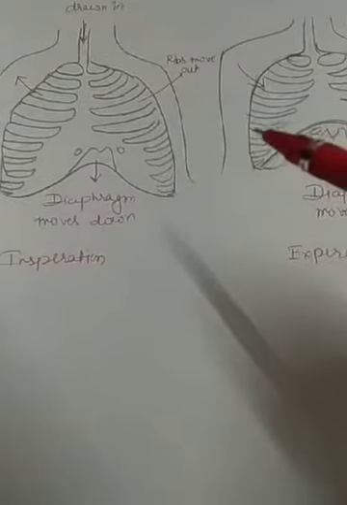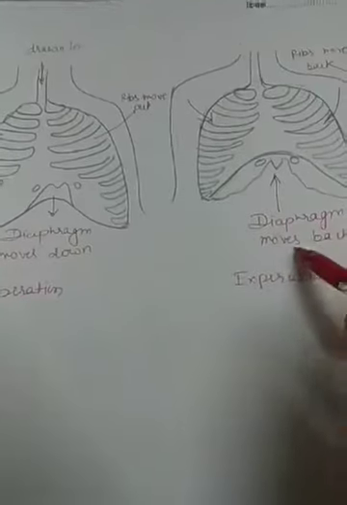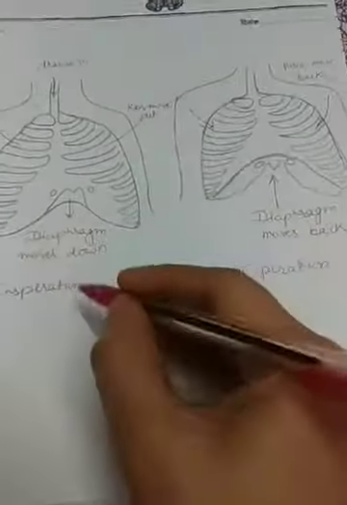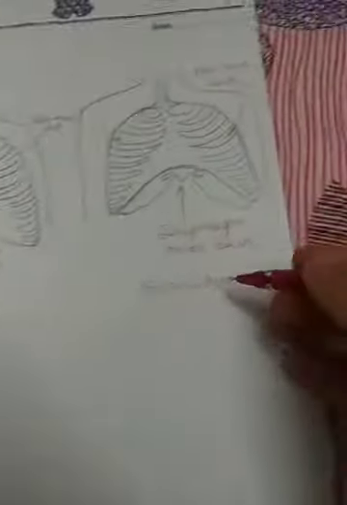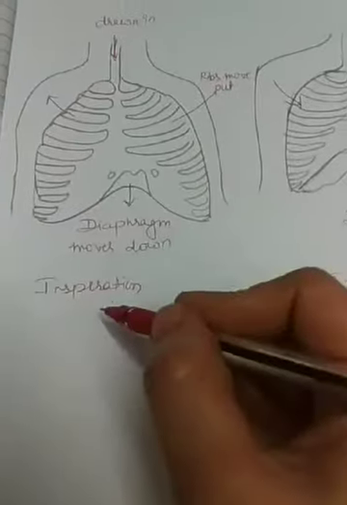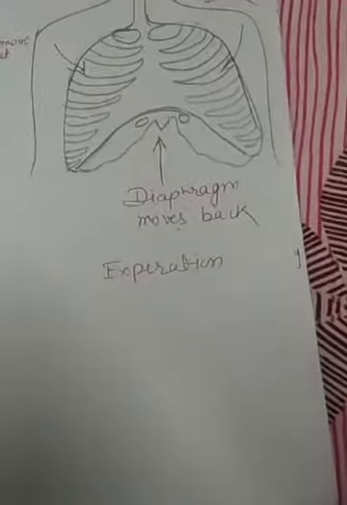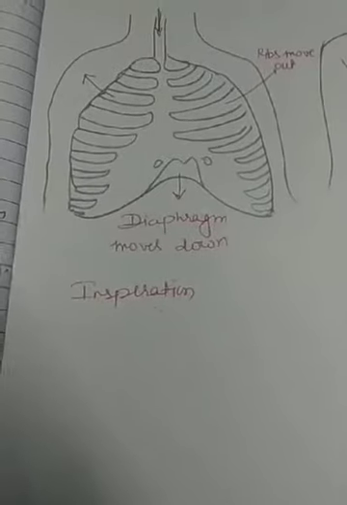Mechanism of respiration. The mechanism of respiration takes place in two phases, inspiration and expiration. Inspiration means the process of inhaling air and expiration means the process of exhaling air. We know that during inspiration, inhaling air, we inhale oxygen, and carbon dioxide gets exhaled from the lungs. Okay. Now let's discuss inspiration.